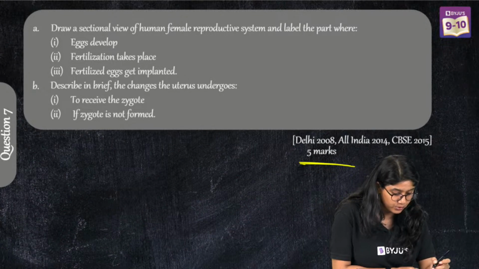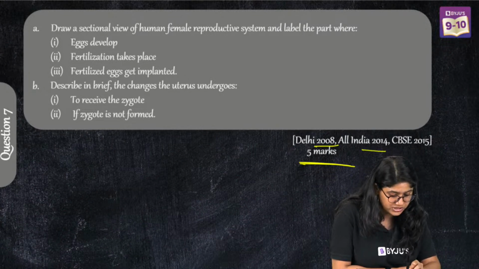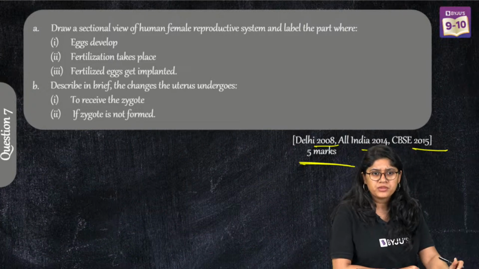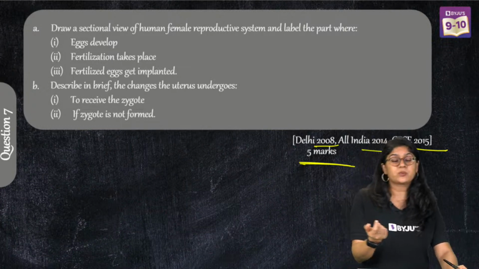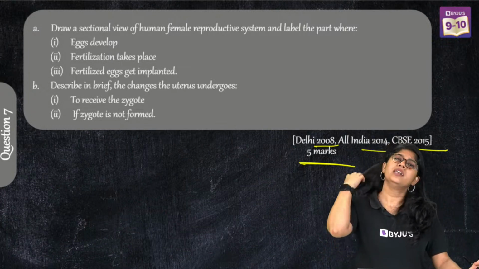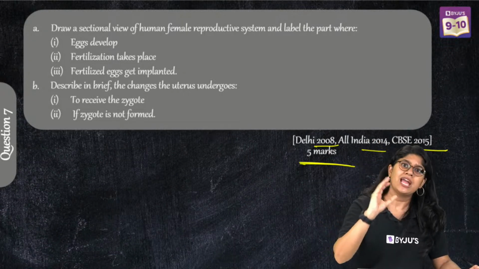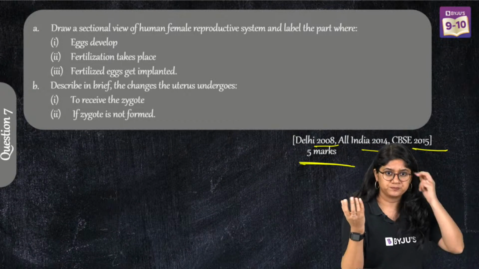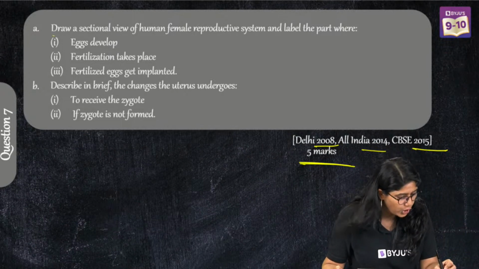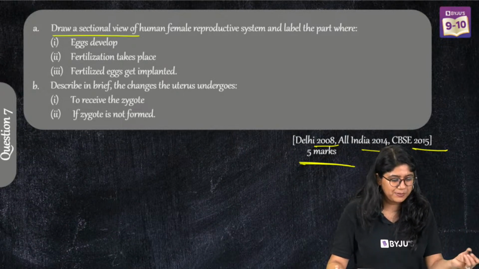Draw a sectional view. This came in 2008, 2014 and 2015 also. Now they have asked you to draw the female reproductive system, but usually nowadays the trend is they don't ask you to draw. Maybe they'll give you the image and then ask you questions. So we have to draw the sectional view of the female reproductive system and label the parts.